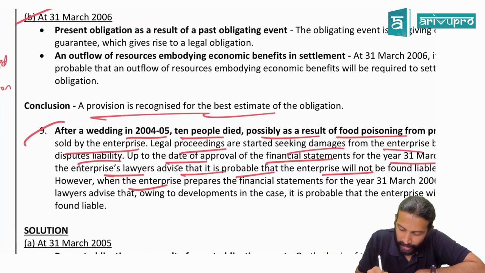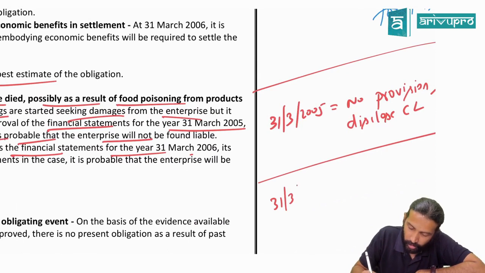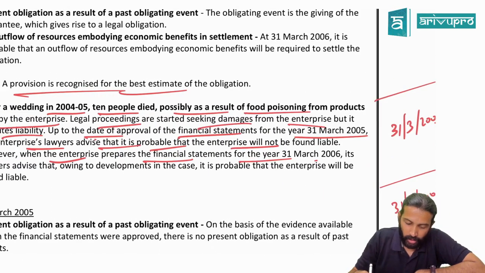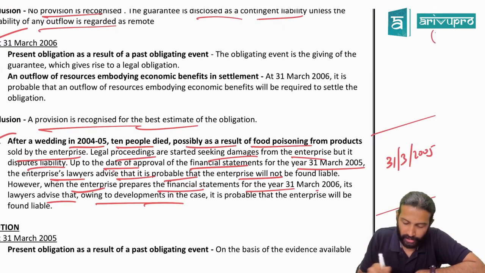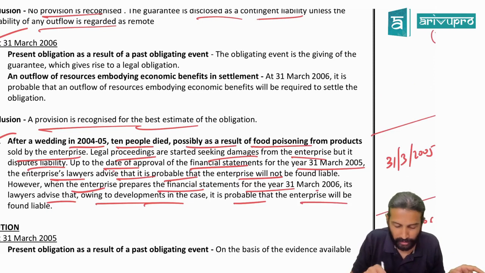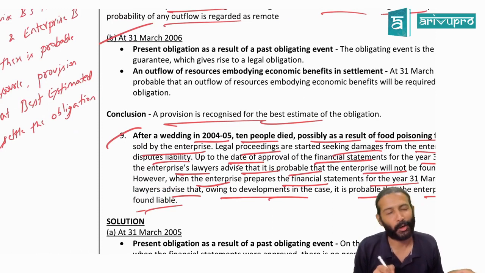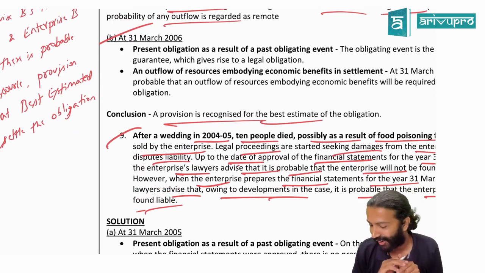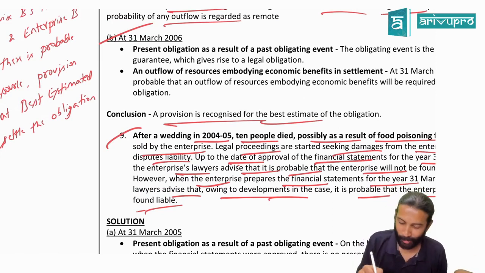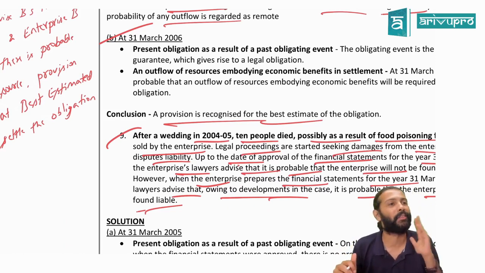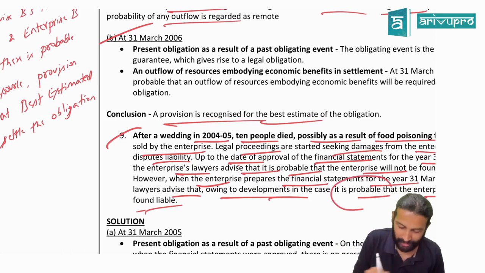However, when the enterprise prepares financial statements for the year ended 31st March 2006, so when it comes to 2006, its lawyer advised that owing to developments in this case, it is probable that the enterprise will be found liable. First year the lawyer wanted fees. He told, don't worry, we will win the case. Then when he got the fees, he's telling, most probably we will lose the case. Some new development or new evidence came up, and the new evidence is suggesting that we may have to pay the liability. It's probable that we'll have to pay the liability.